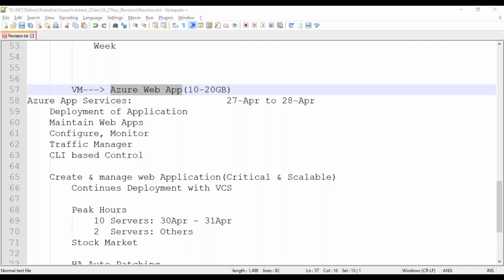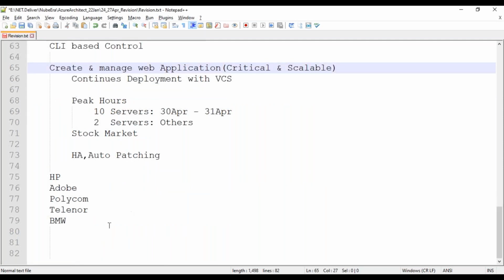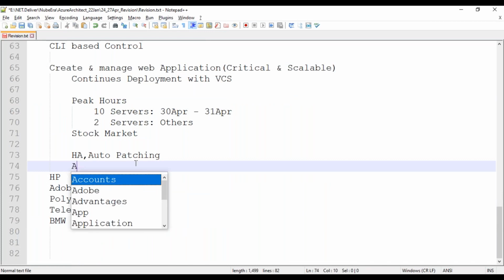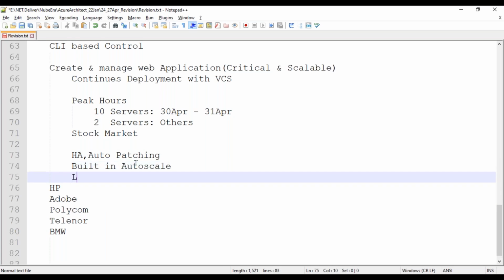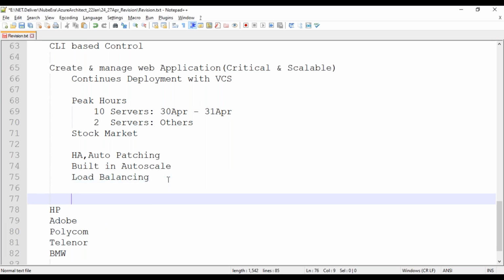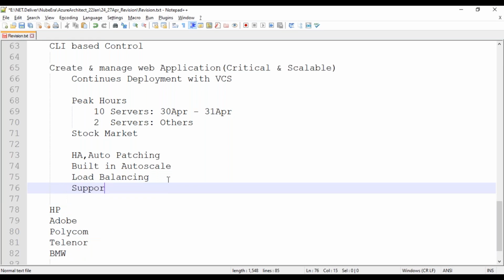With the help of this, what we can do is go with the auto scale part. Obviously, auto scale is also possible here. They call it built-in auto scalability. They also have load balancing, auto patching, and support for frameworks.